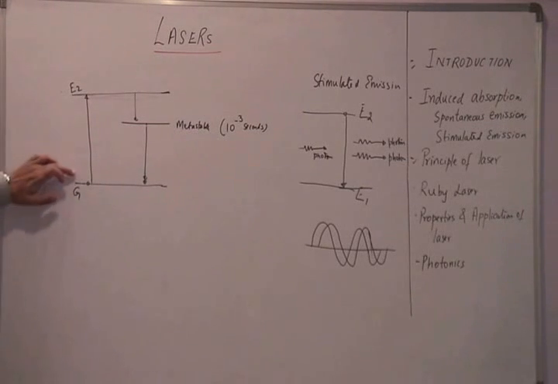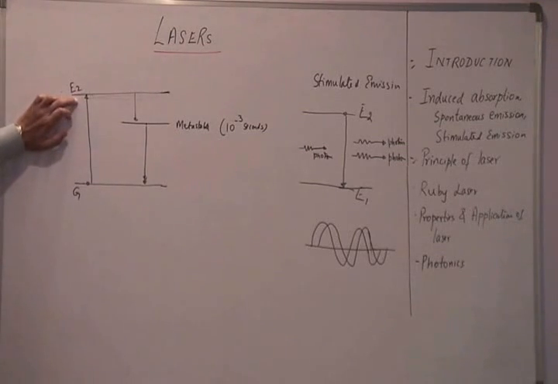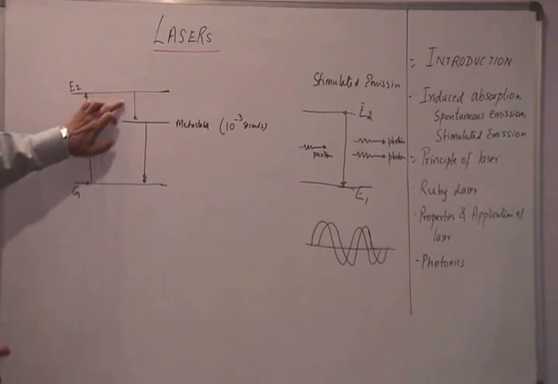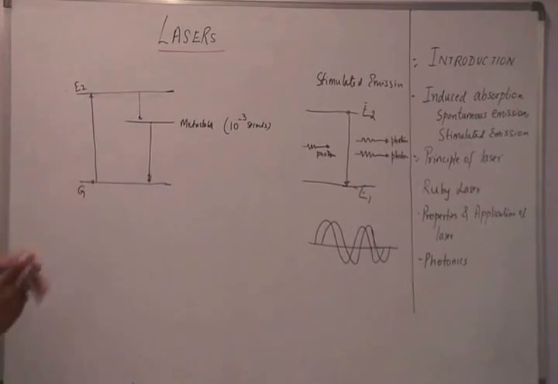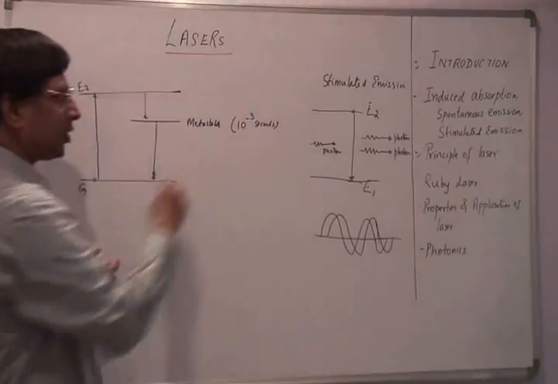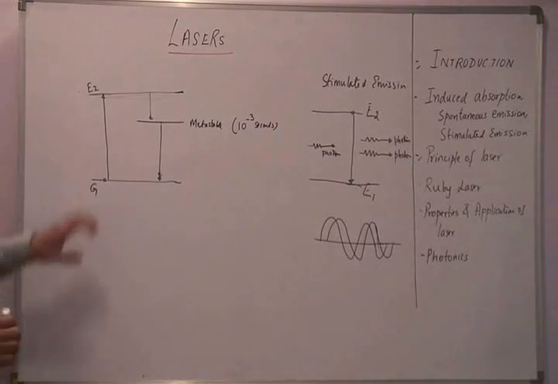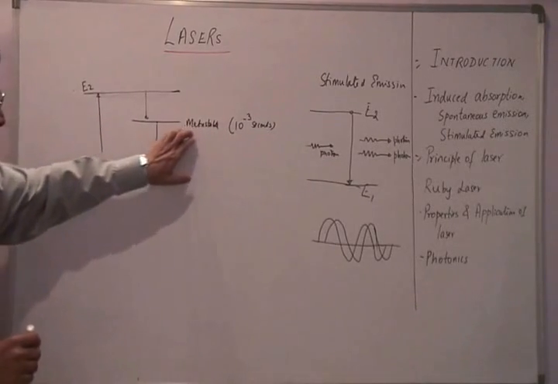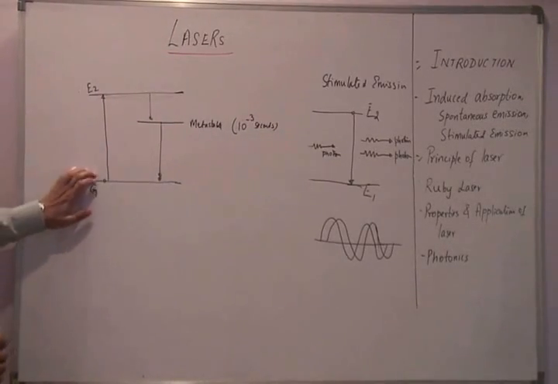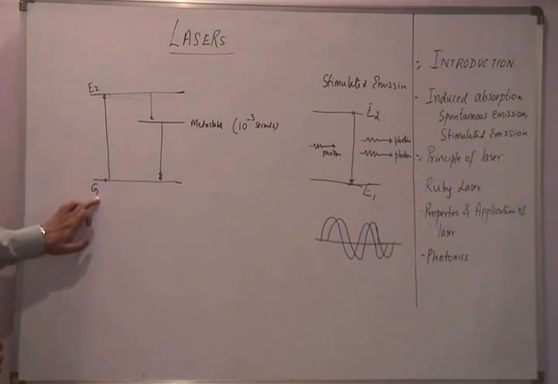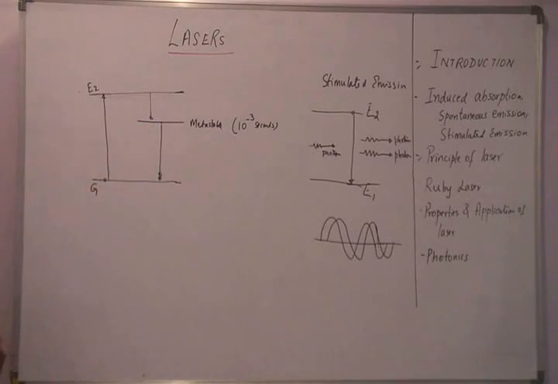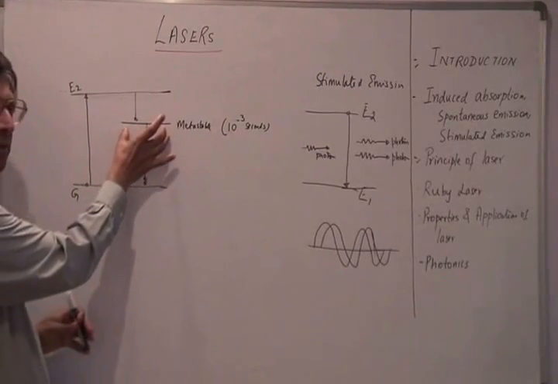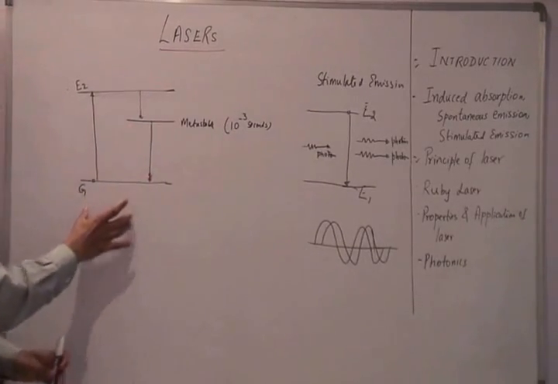It is because the transition from G to E2 is almost instantaneous, and then from E2 to the metastable state M, it happens almost instantaneously, but then it stays here for a duration of 10 to the power of minus 3 seconds. So in the meantime, when these atoms are in the metastable state, I can pump many more atoms from level G to E2 and then through M. So at some point of time, I will have more atoms in the metastable state than at ground level.